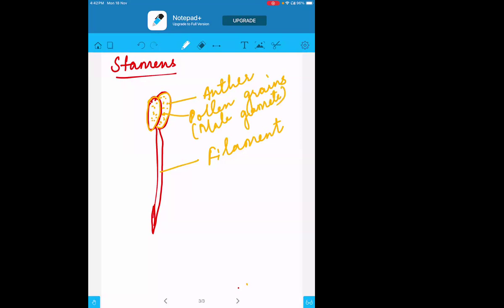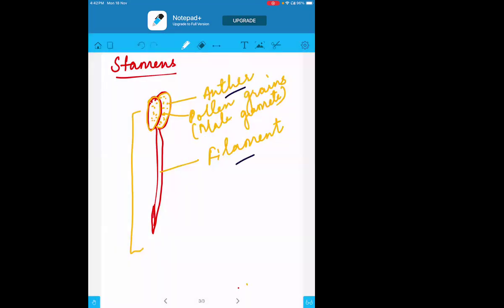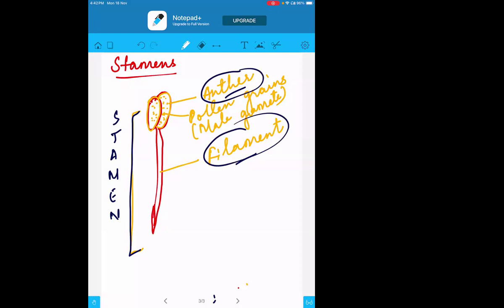When I say anther and filament together, these together are called stamen. This stamen has two parts: the first one is the anther, and the second one is the filament.